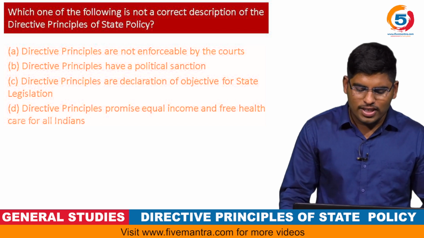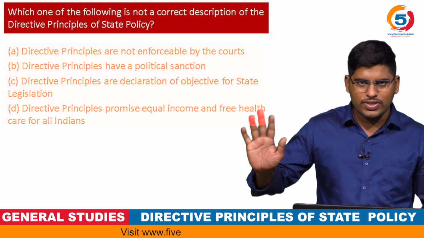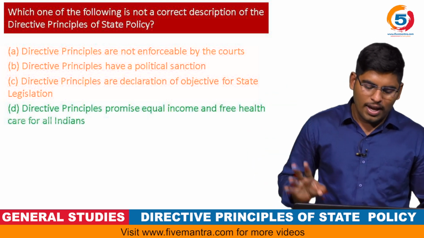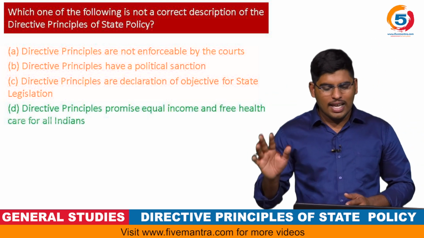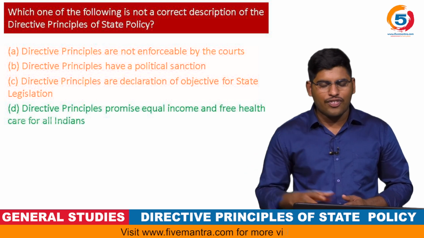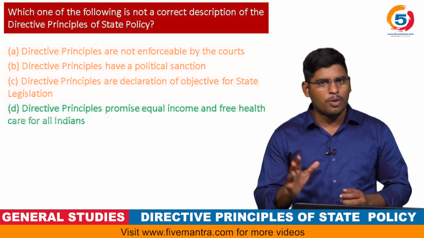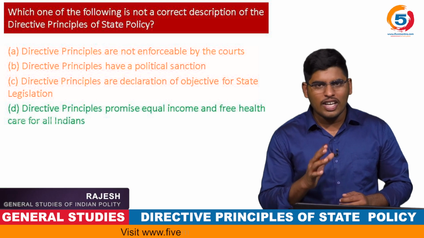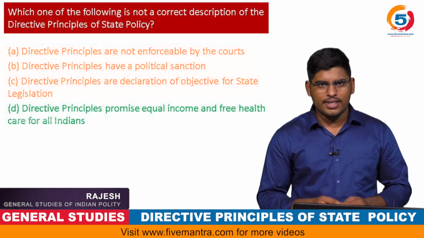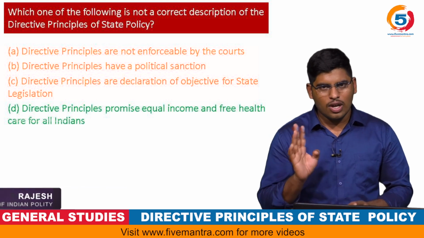Which one of the following is not a correct description of directive principles of state policy? That is the fourth option: directive principles promise equal income and free healthcare for all Indians. Wrong. They did not promise any equal income and free healthcare for Indians. So the answer here is option D.